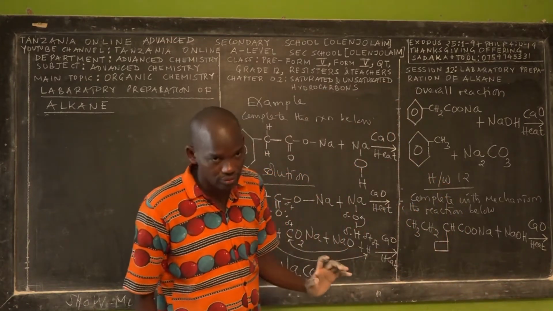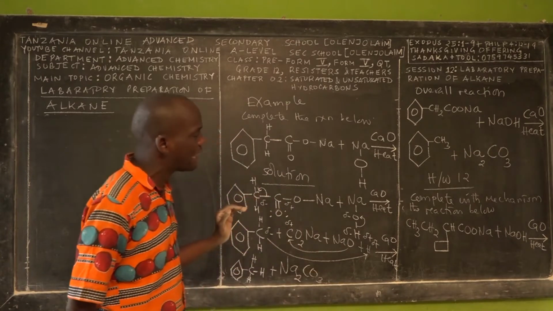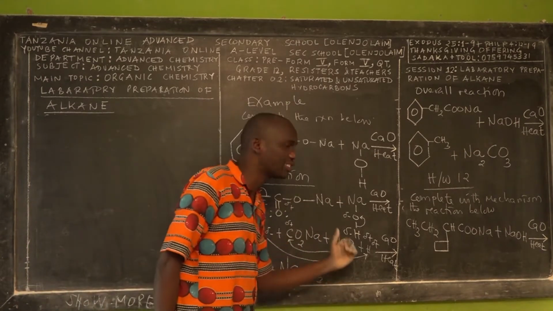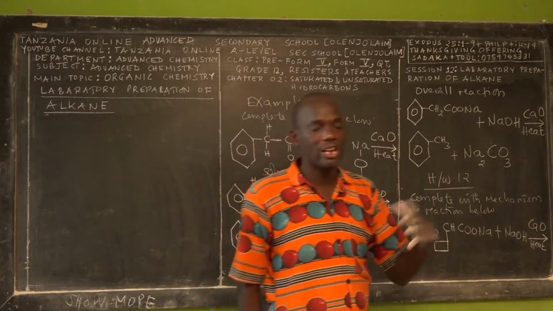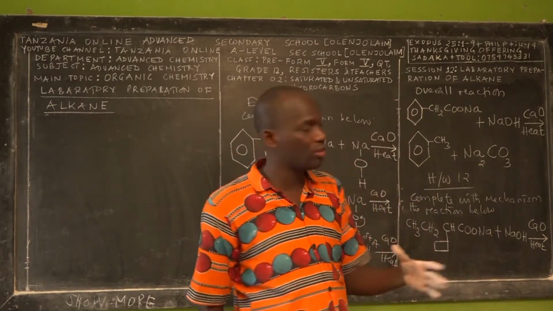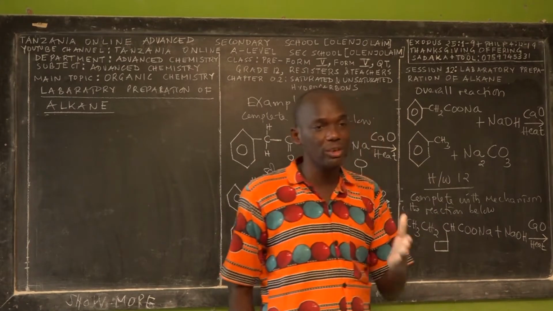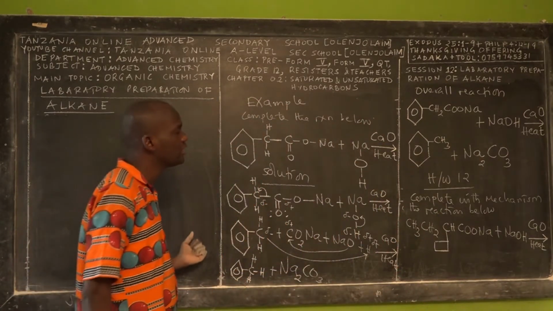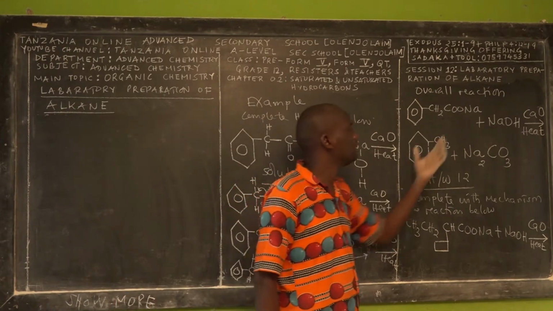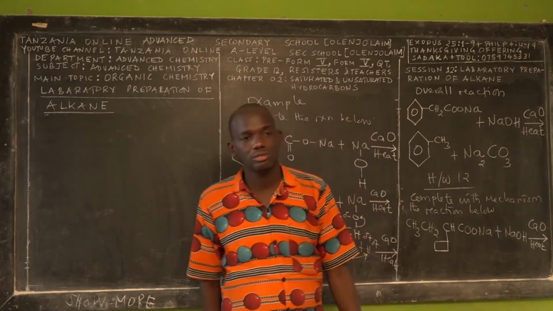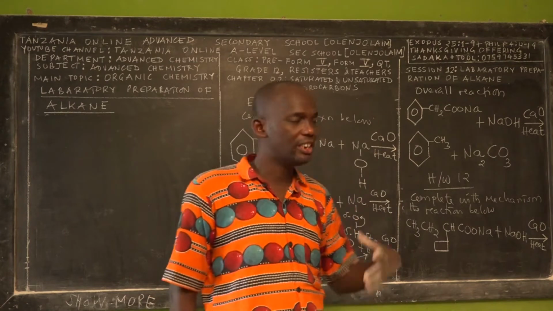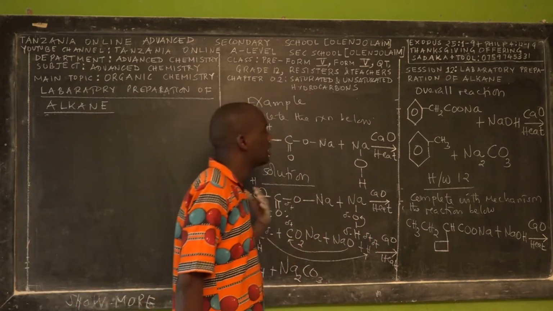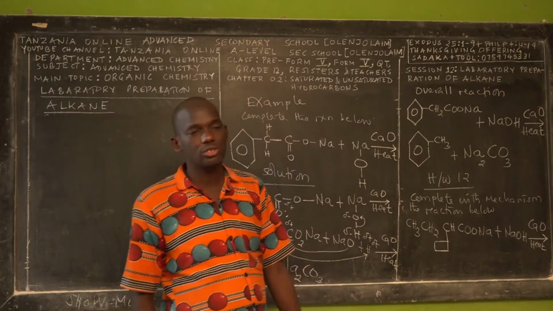Listen carefully. Whenever you find a question which asks you to convert an organic compound from one state to another, I know some of the students are busy doing homework 12, listen. Sometimes you are given a carboxylic salt, or in stage 2 or stage 3 you form the carboxylic salt.